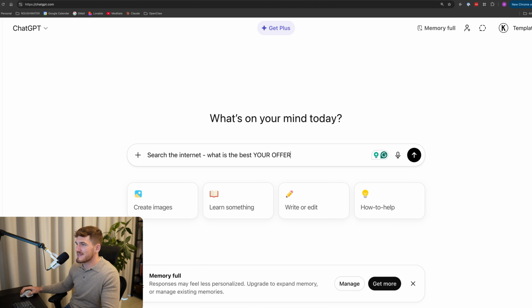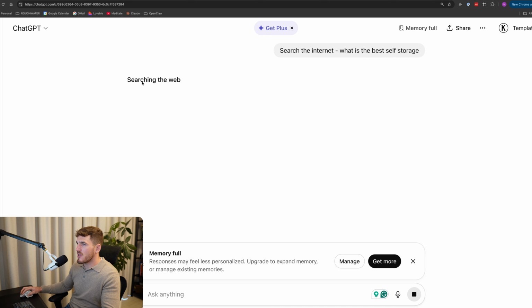But moving on to the second step, what I want you to do is, again, go to ChatGPT and give it the prompt, search the internet, and ask it what is the best, whatever you offer or your type of business. So, for example, for what we were using earlier, we could say search the internet and what is the best self-storage software. What this is going to do is search the web and get recommendations for the best self-storage software.